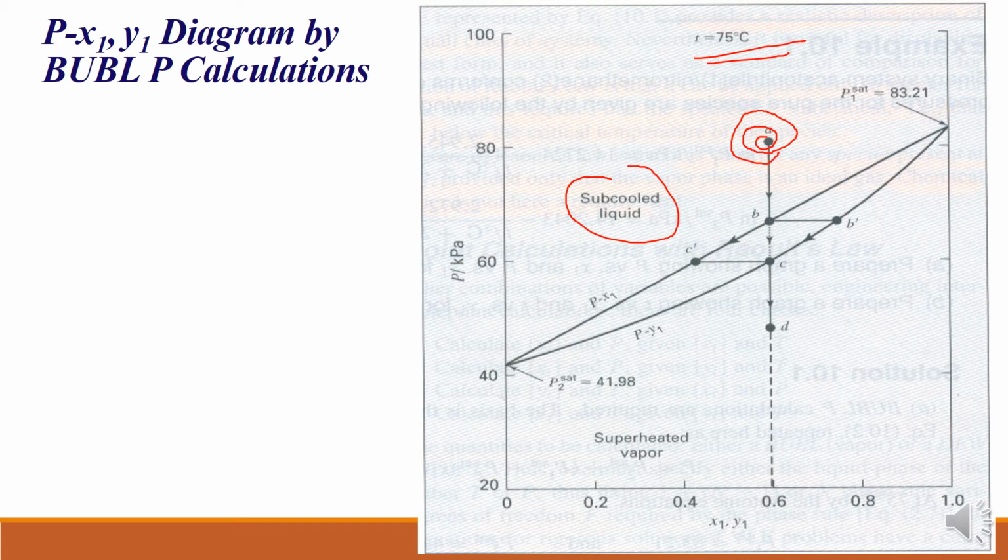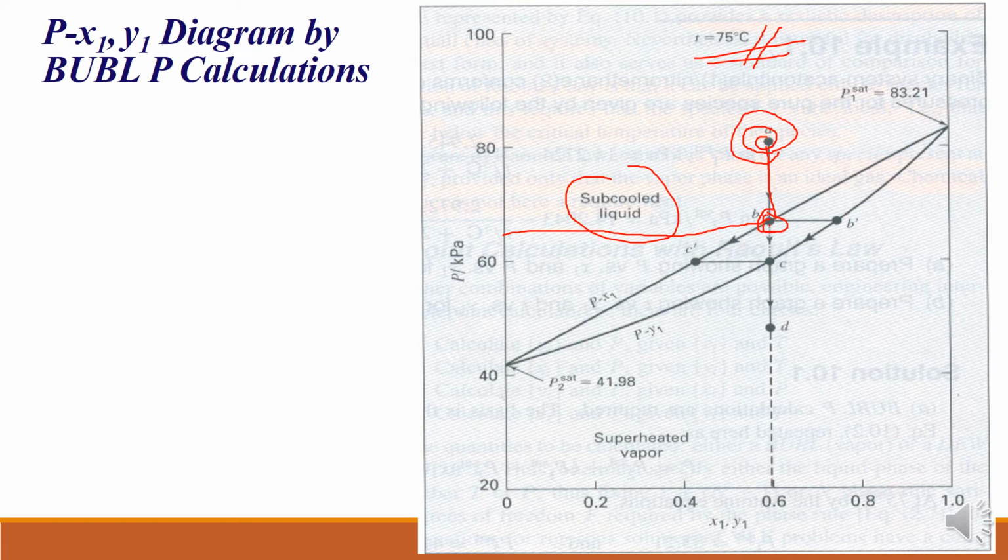Then as you decrease the pressure, the boiling point also decreases because it has a direct relation with pressure. One point will come where the boiling point defined by that particular pressure and the temperature which we have considered for the system, that is kept constant at 75, will be the same.